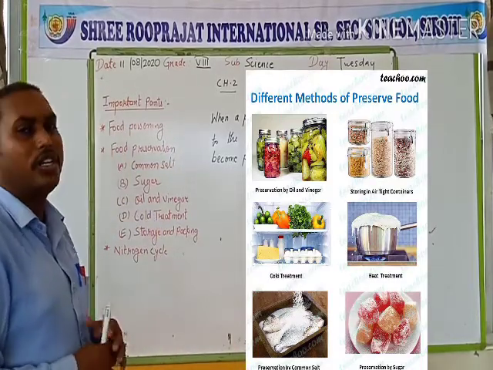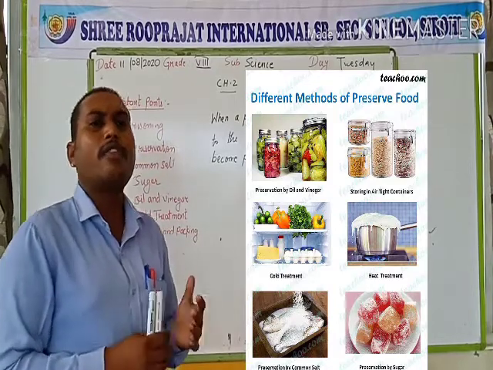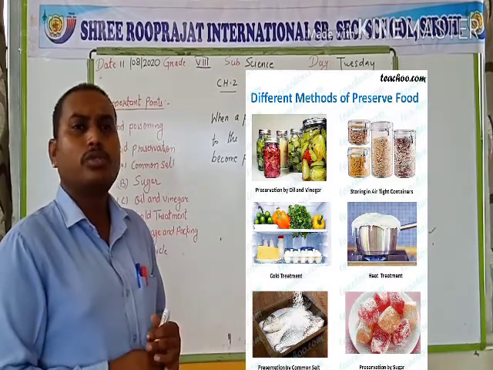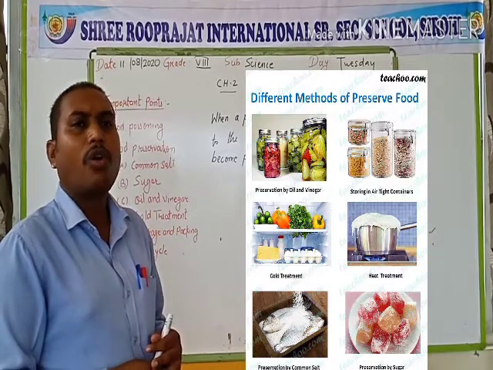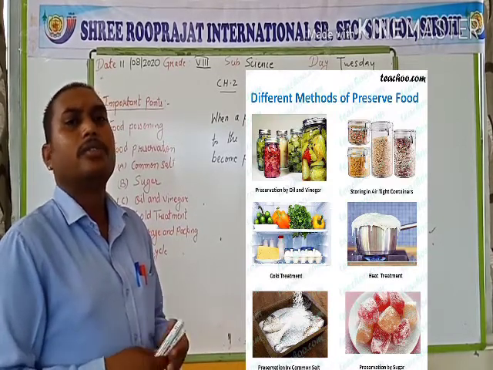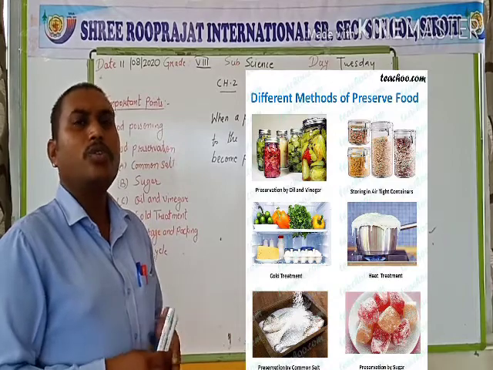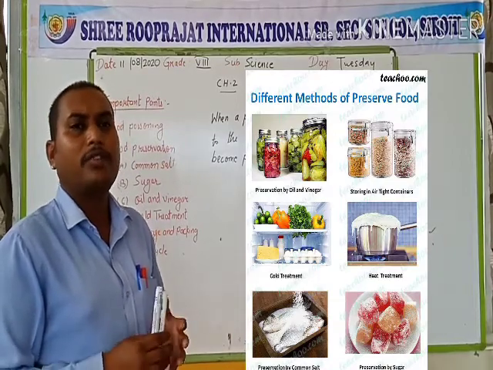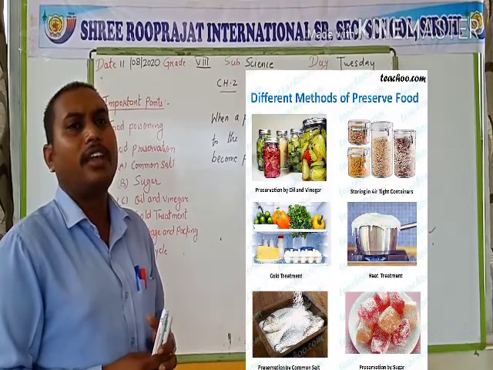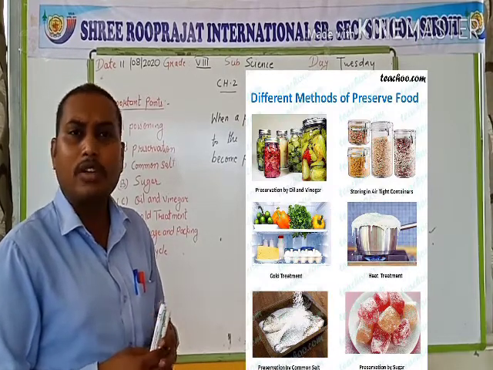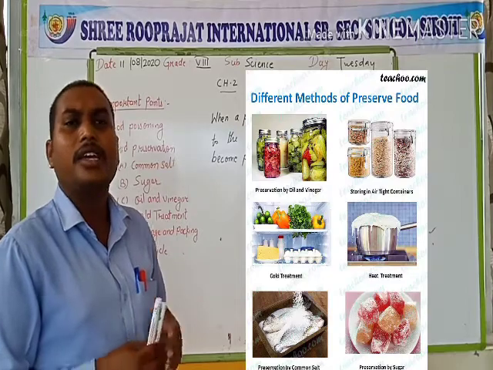Next, the cold treatment. You have observed your mother used to keep the milk inside the freezer, or heat the milk. Due to heating or due to cooling, we can raise or decrease the temperature. In this way, the microorganism cannot act on the food item and it can be preserved.